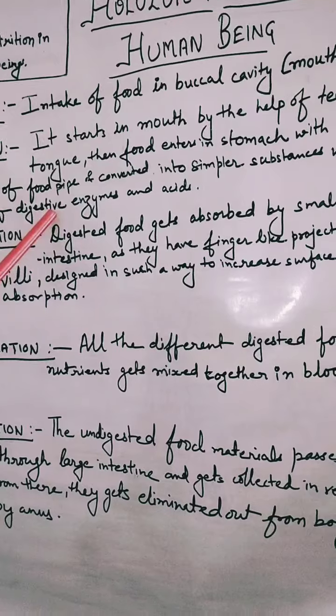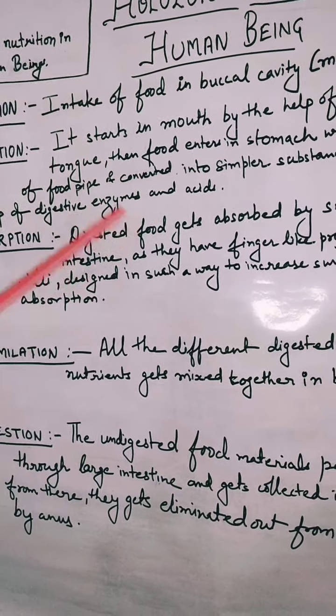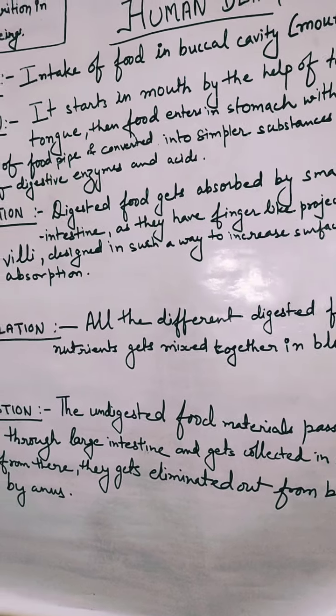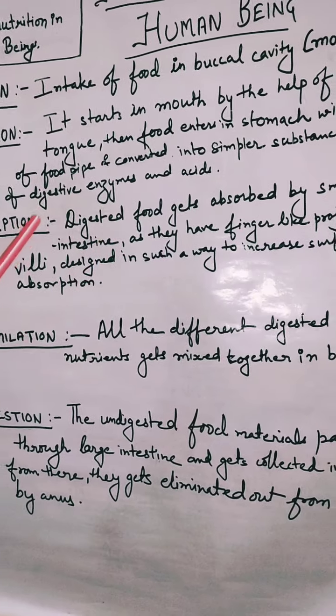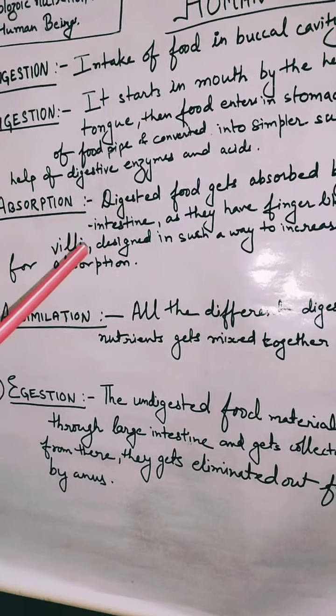The food pipe is also known as the esophagus, and there it is converted again into very simple substances with the help of digestive enzymes and some acid, about which we will discuss in detail in our digestive system.